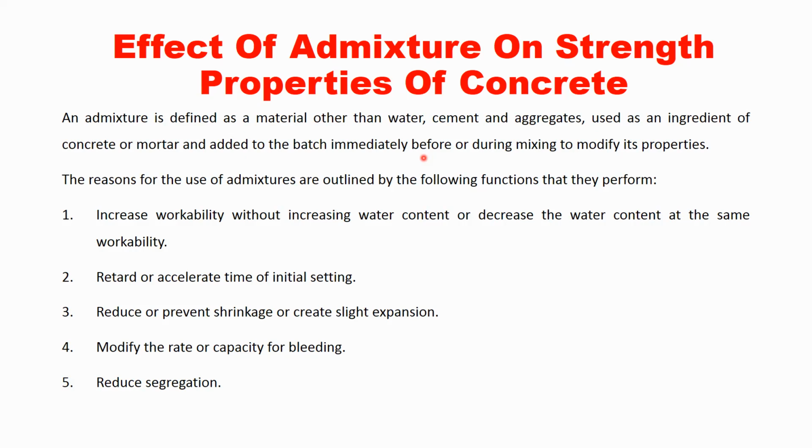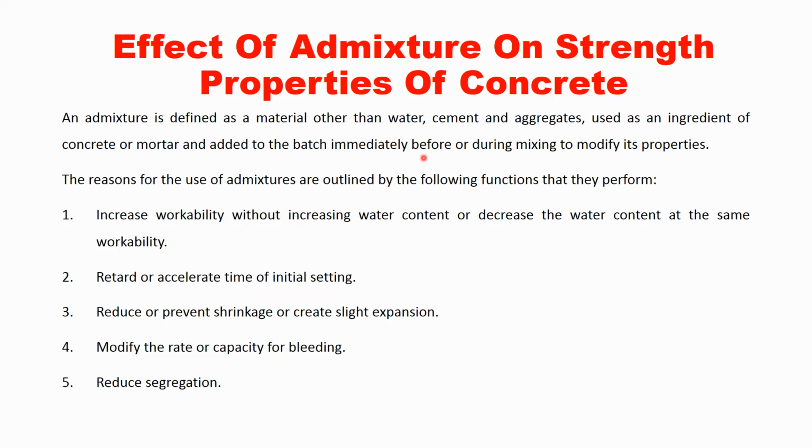It will come in the seventh unit, seventh chapter. In that we will calculate how much amount of each ingredient is to be taken to get a particular strength. So by doing that mix design, we will get to know how much amount of admixture is to be taken also. So after taking these five ingredients, not four, so basically we have four ingredients, and now this is one extra ingredient, that is admixture.